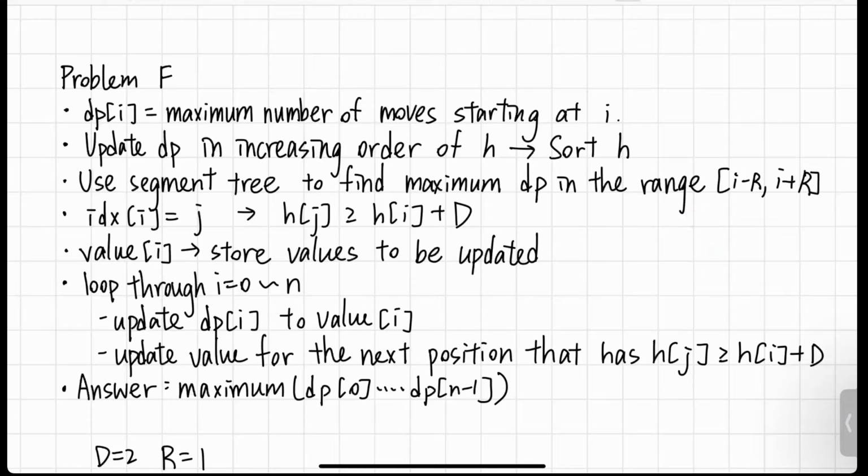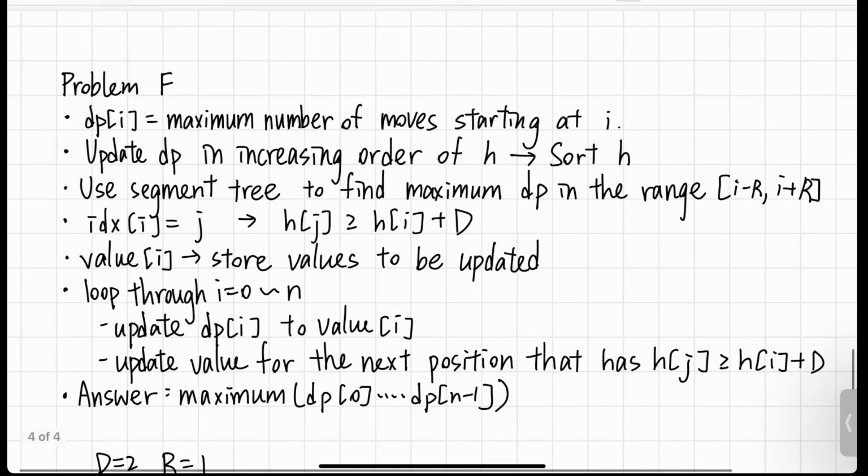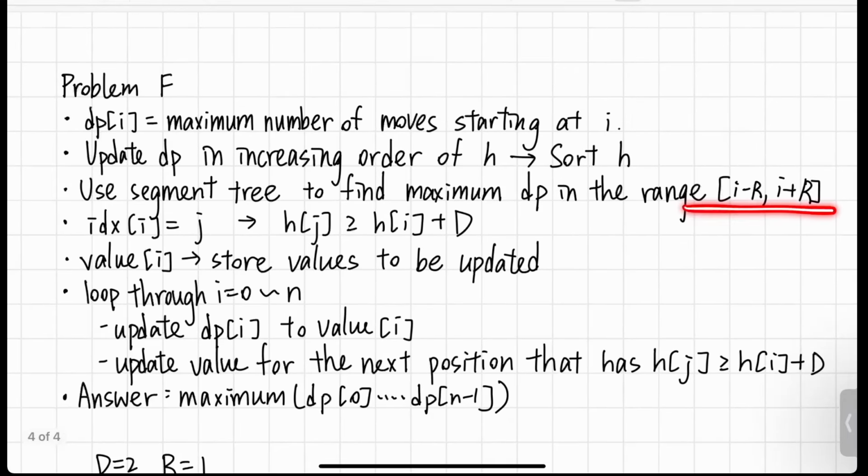And we don't want this because this will exceed the time limit. However, we notice that since our dp will transition from the maximum value in this range, then we can use a segment tree, because point update segment trees can quickly find the maximum in a specific range.